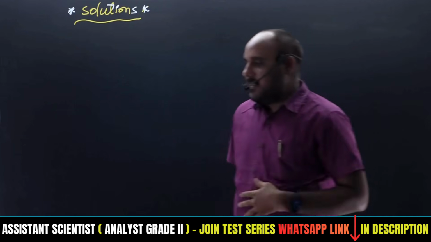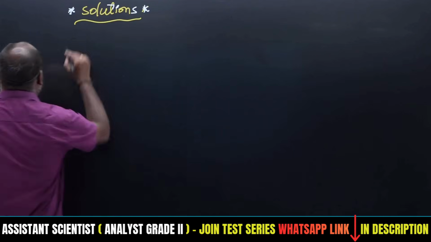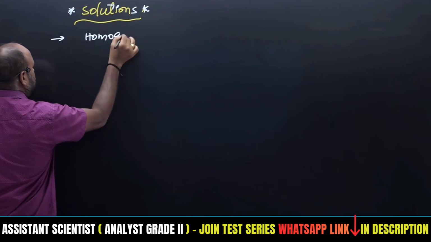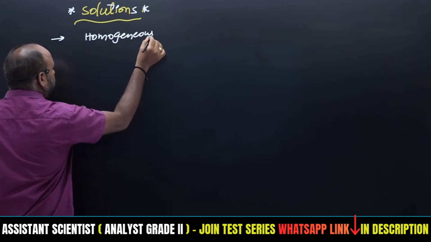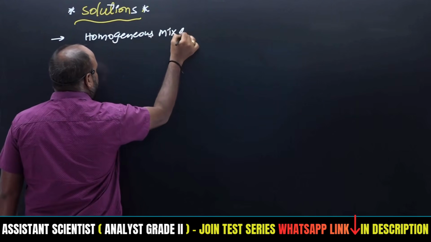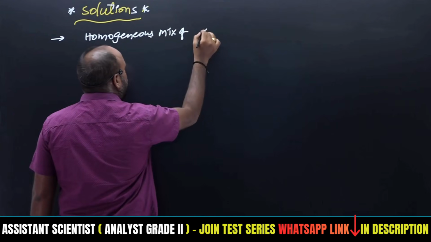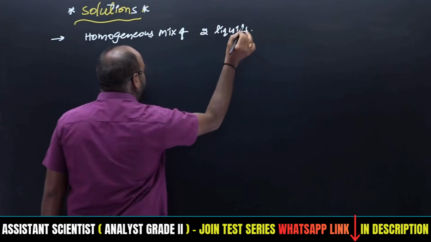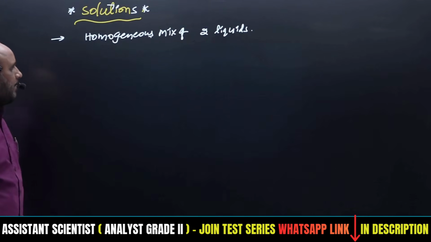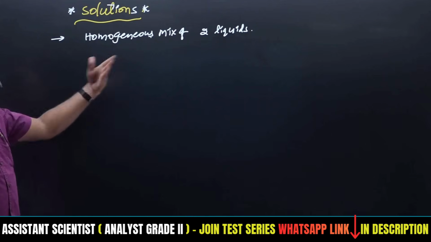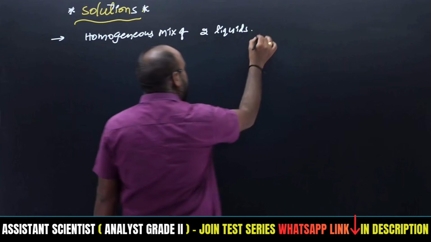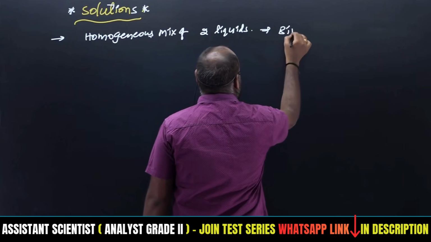So what is meant by solution? Solution is a homogeneous mixture. It is a homogeneous mixture of two liquids. Homogeneous mixture of two liquids, right? So two or more than two liquids also will be possible. So generally a homogeneous mixture of two liquids, such a solution we may call a binary solution.